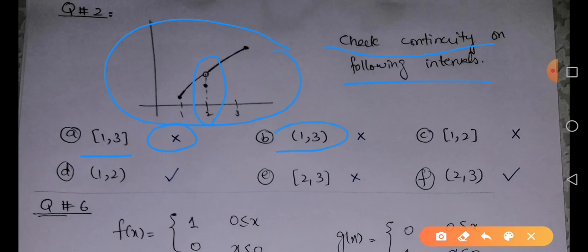Then we have the open interval 1 to 3. Again, it is not continuous on the open interval 1 to 3 because of this point 2. Then we have part C, in which we have the closed interval 1 to 2.